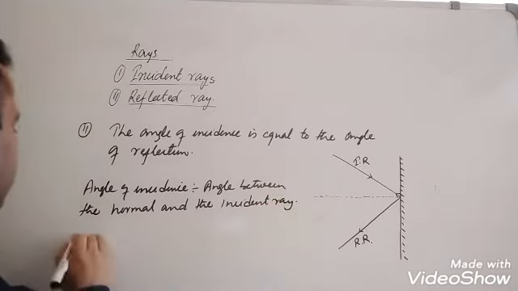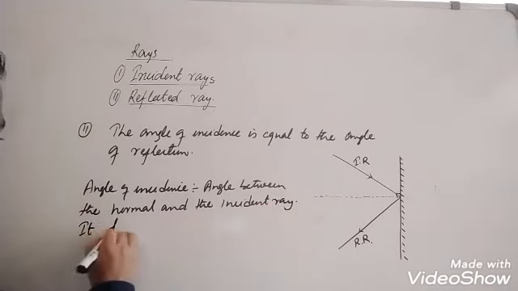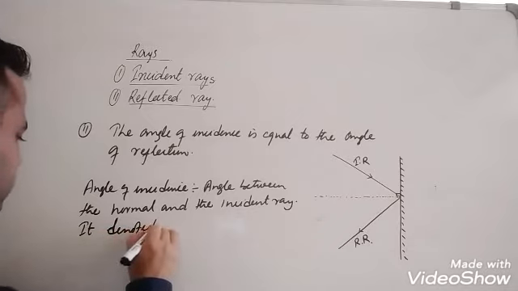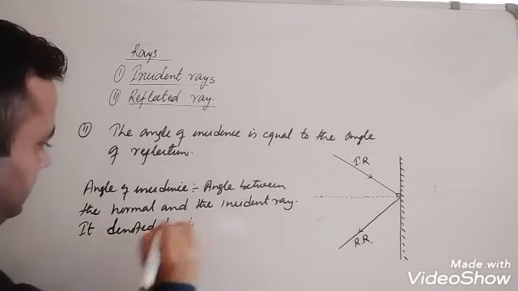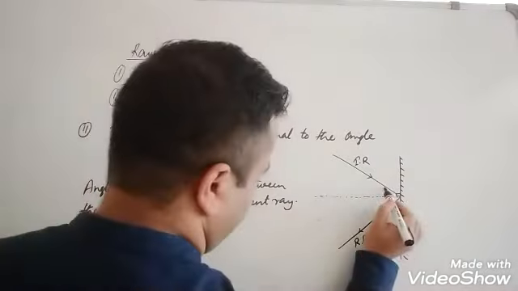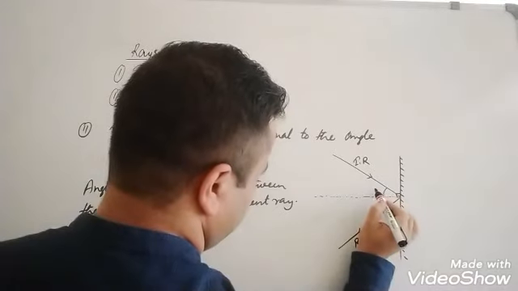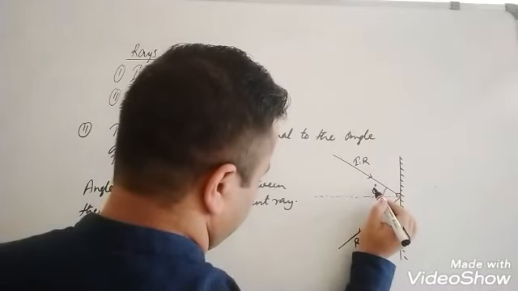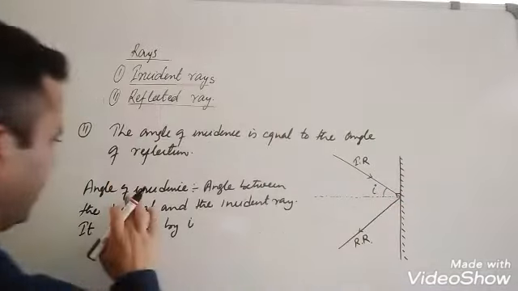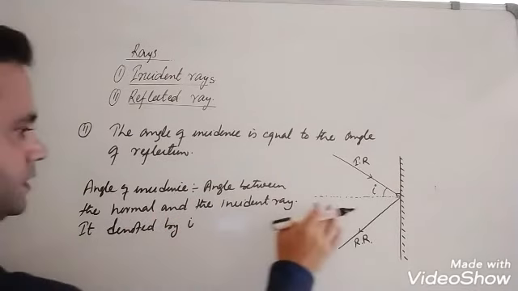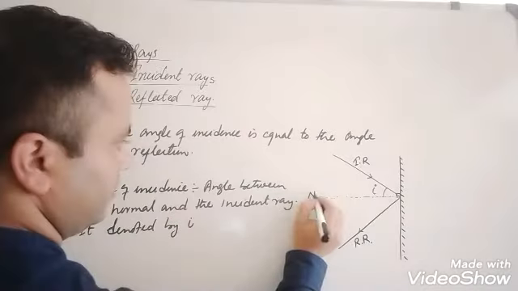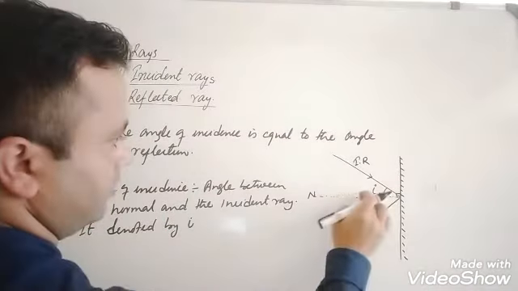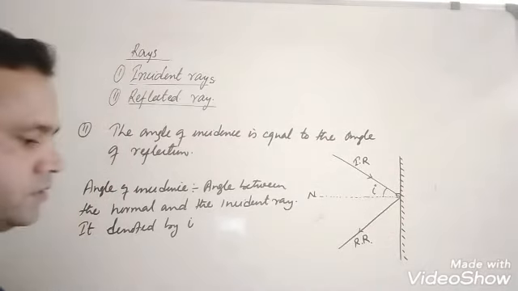It is denoted by i. So this angle is the angle of incidence i. This is the normal. The angle between the normal and the incident ray is called the angle of incidence.